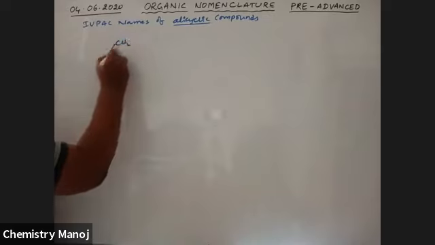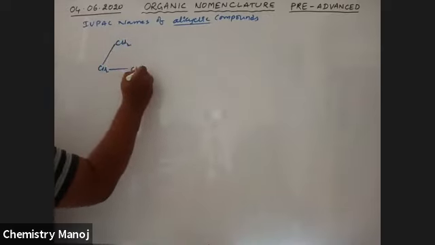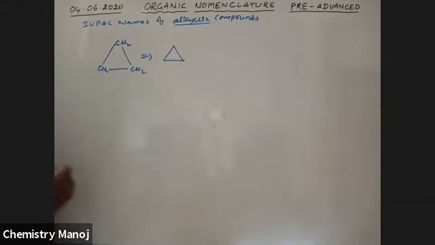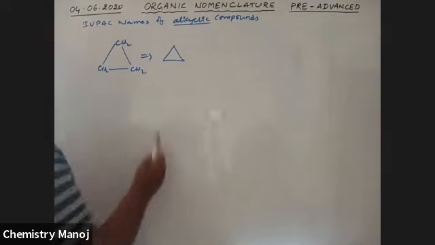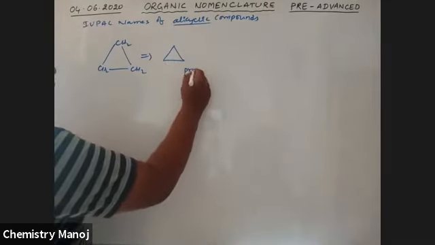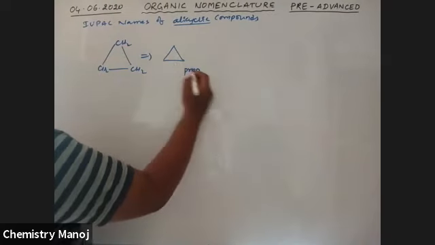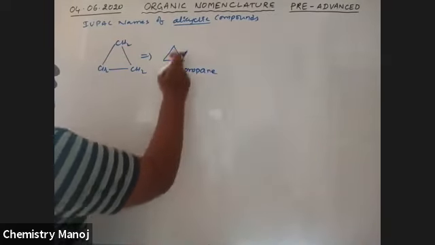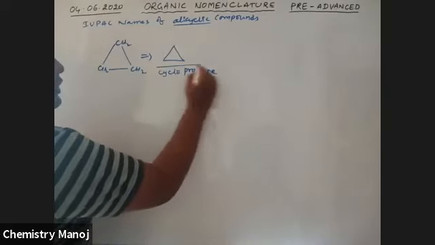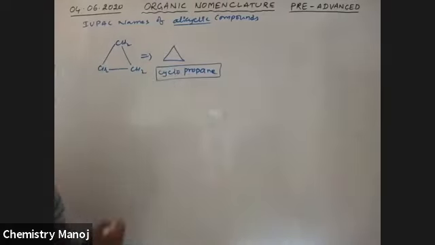CH2, CH2, CH2. Simply it is written as a triangle. Both are the same. So now what is the name of this compound? 1, 2, 3. 3 carbons are there. Prop. All are single bonds as in propane, but it is cyclic in nature. That is why the prefix cyclo is used. The name of this compound is cyclopropane.